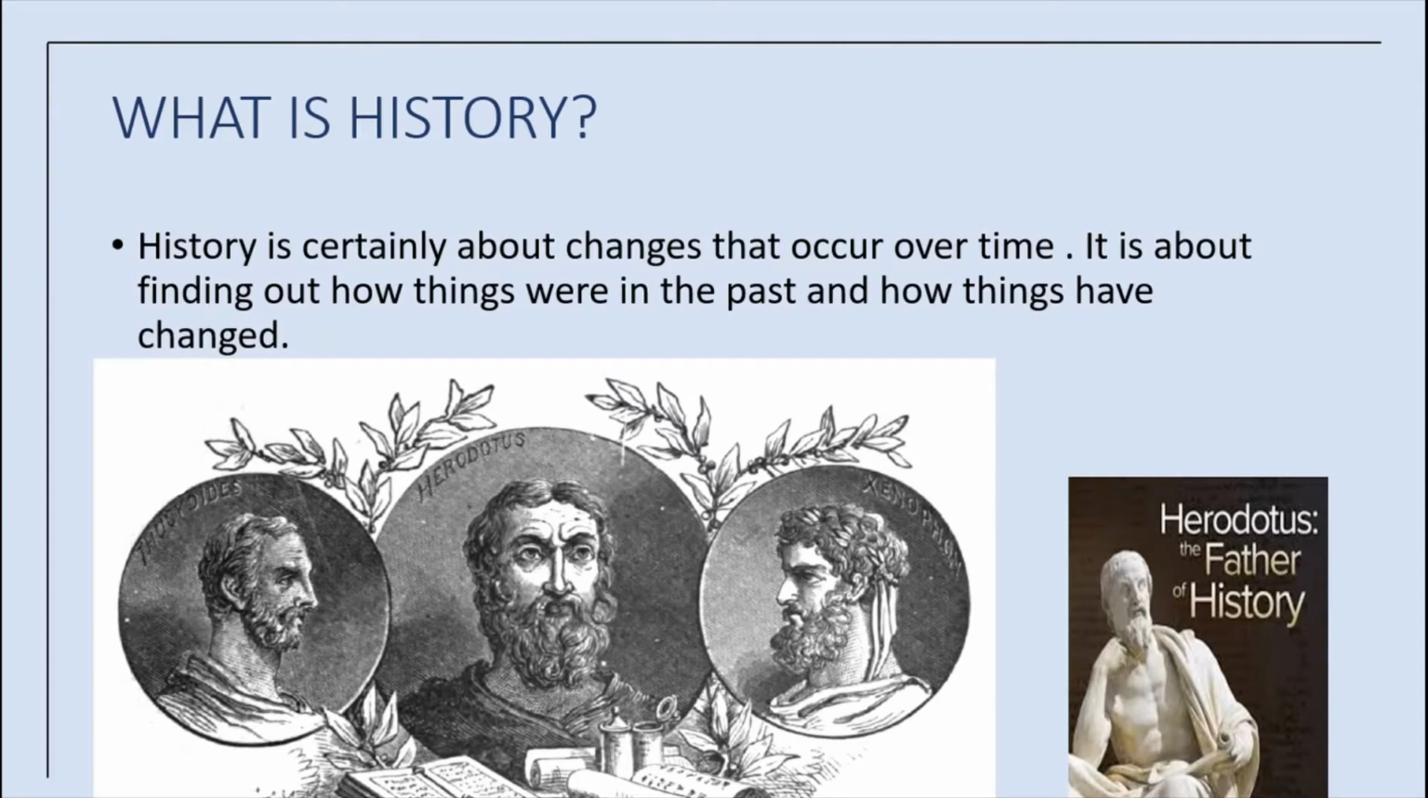Okay, what is history? History is the study of past events. History is certainly about changes that occur over time. It is about finding out how things were in the past and how things have changed. Right? So, history studies how the present has been formed from the past. For example, we can talk about the transport system, communication, education system, even food habits, etc.